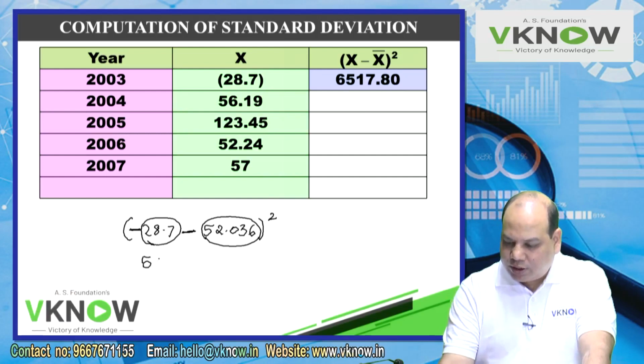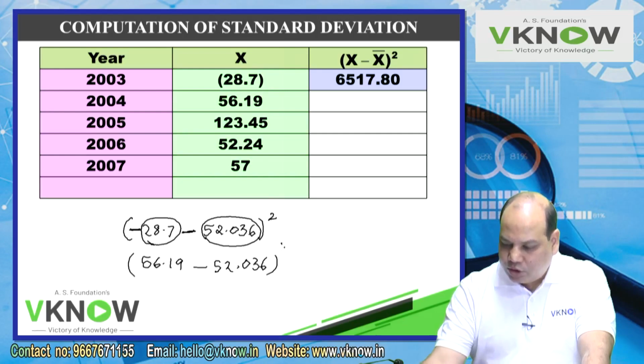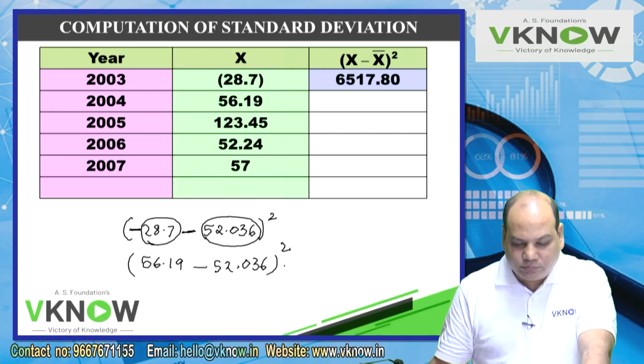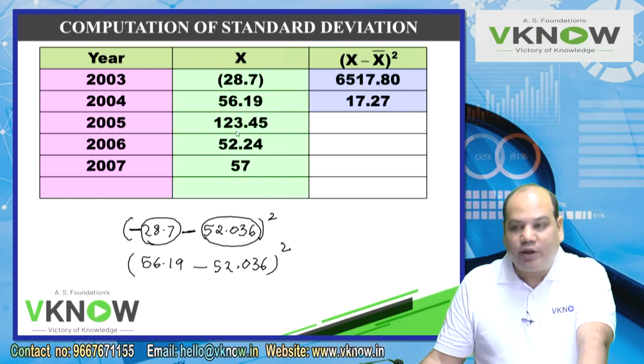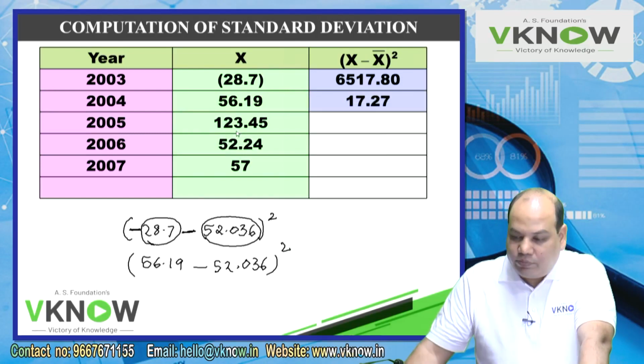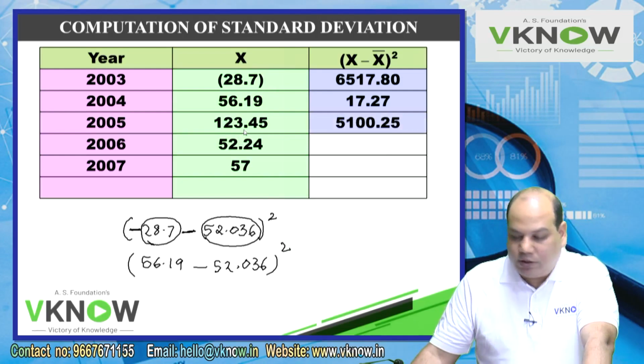Next one is easy now. Type on your calculator directly 56.19 minus 52.036 into equal to memory plus, into equal to memory plus 17.27. Once again type. Now I will only dictate: 123.45 minus 52.036 into equal to memory plus 5100.25.